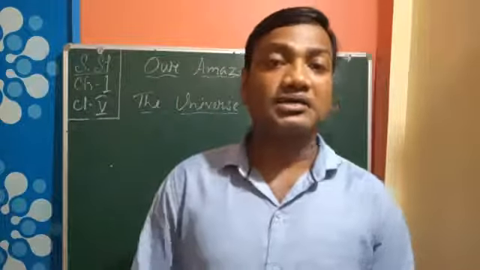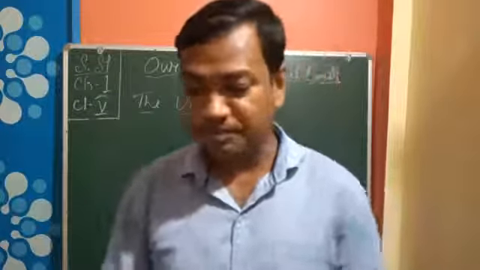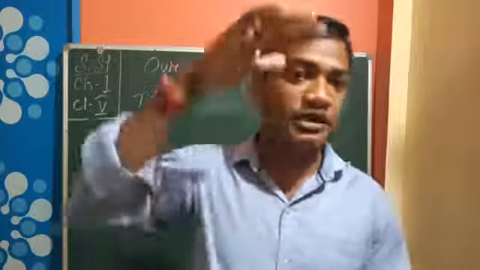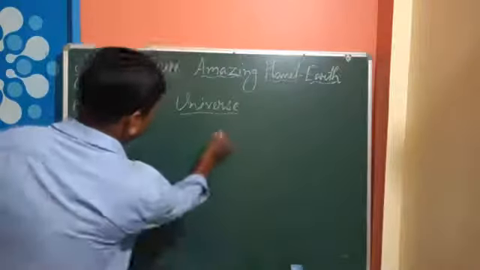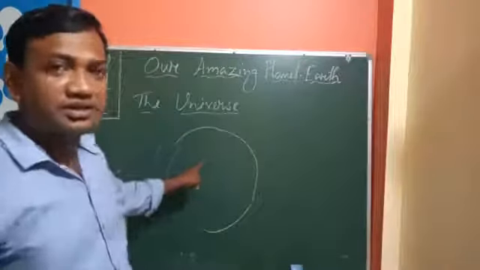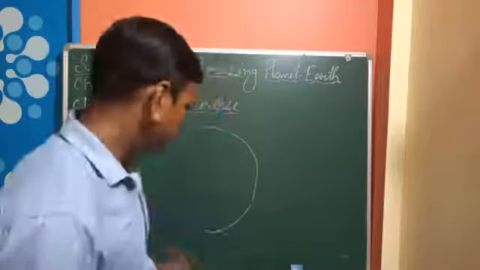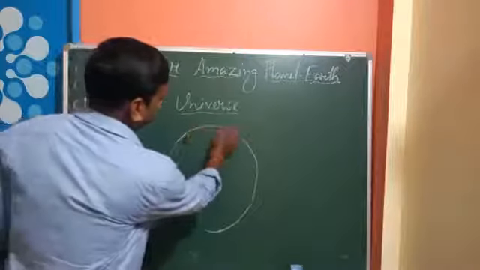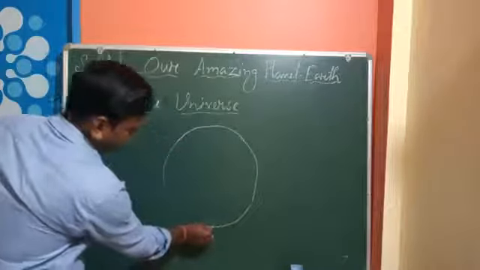And the shape of the Earth is spherical. That means it is like a ball. It is spherical in shape, but slightly flattened. Though it is called spherical, at the top it is a little flat, and at the bottom also it is a little flat.